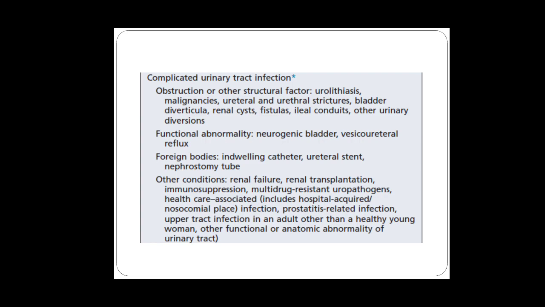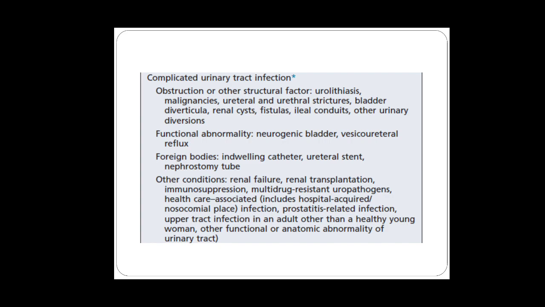Complicated urinary tract infection is associated with obstruction or other structural factors like urolithiasis, ureteric stones, malignancies, urethral and ureteral strictures, bladder diverticula, renal cysts, fistulas, ileal conduits, and other urinary diversions. Also functional abnormalities like neurogenic bladder and vesicoureteral reflux.